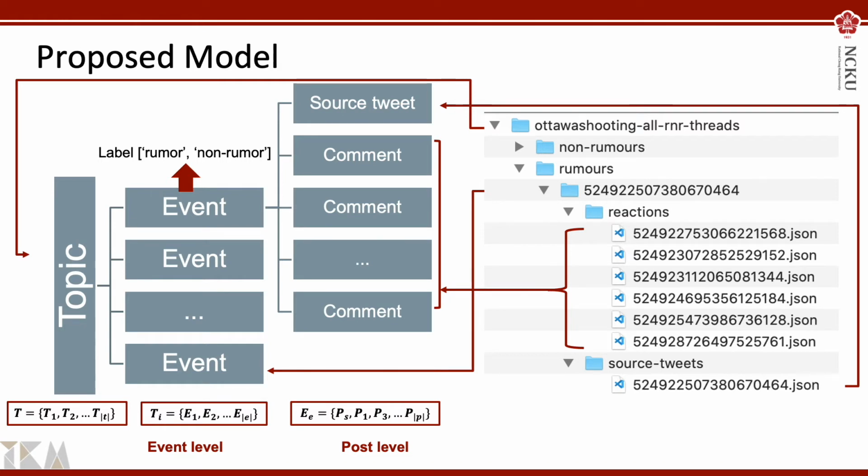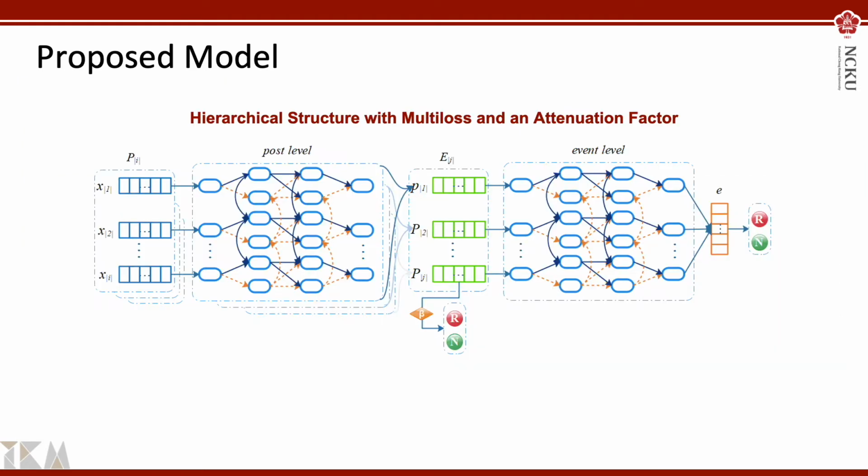To clarify, this is the structure of the dataset. The dataset has multiple topics. We define it as T. Each topic contains multiple events E, and events consist of a source post and comments P. Different topics have a different number of events, and events contain different numbers of posts, which means our model can handle variable length information.